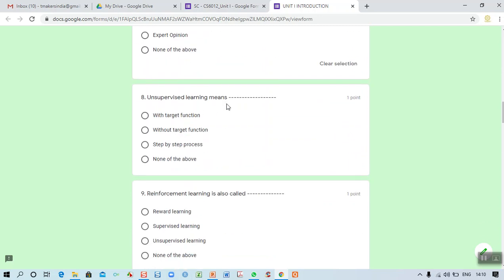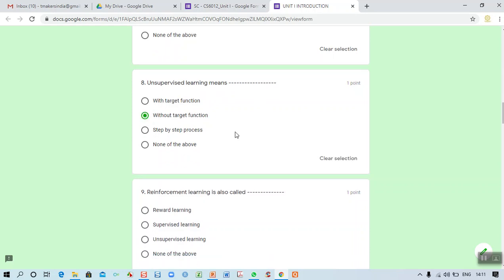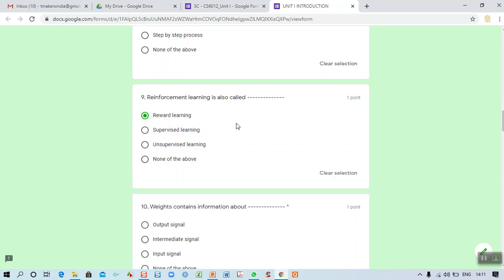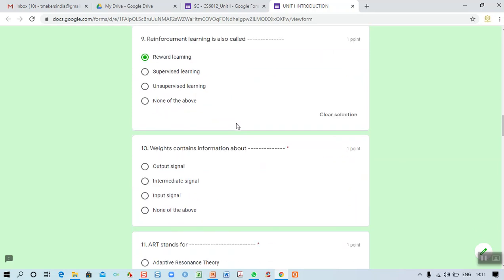Eighth one, unsupervised learning means, right? Does it have a target function? No, unsupervised learning doesn't have any target function. So here 8, without target function, 2 is the correct answer. And the ninth one: reinforcement learning is also called what? Reward learning. In the PPT we have seen it is also called reward learning, because it is a step-by-step process. When you complete the first task, you get some reward. When you complete the second task, you get some reward. That is the reason why it is called reward learning.